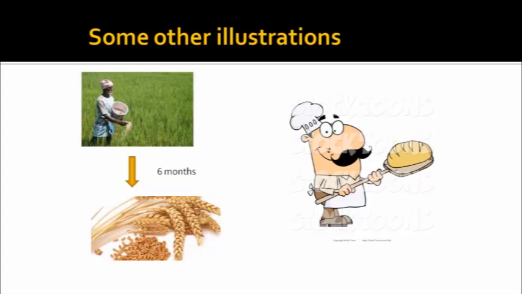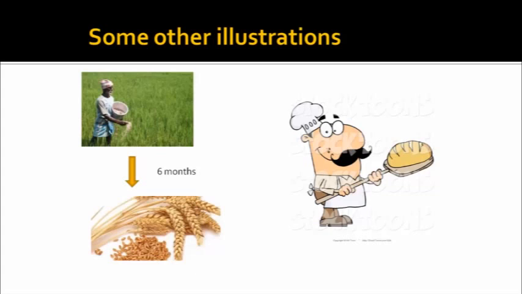The farmer will produce it after 6 months, and after 6 months the baker needs 50 tons of wheat. So they both enter into a contract and agree that whatever production happens after 6 months, that 50 tons, you will sell it to me. So the transaction does not happen on the spot and the price will also be paid after 6 months.